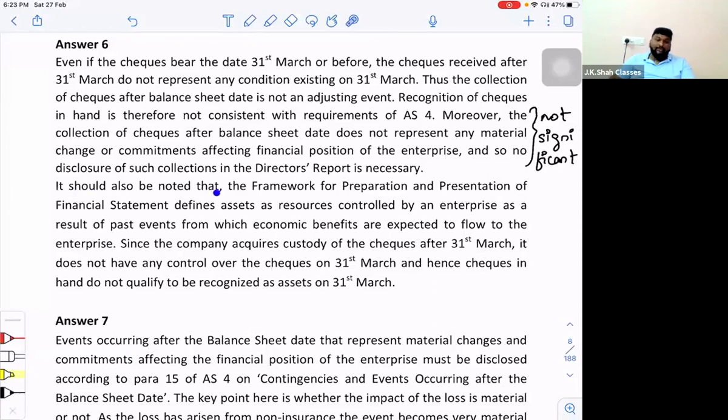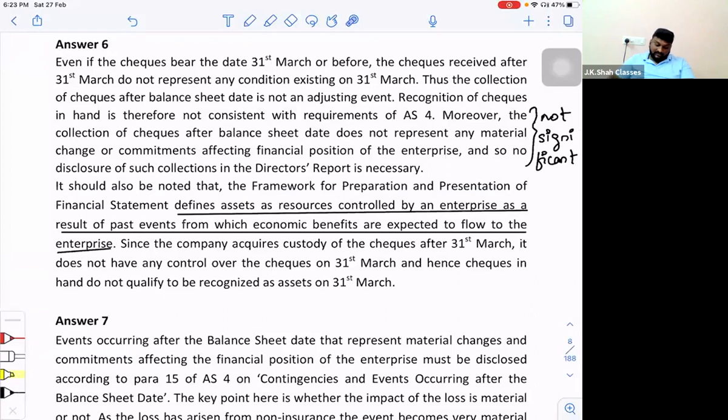Then it should also be noted that the framework for preparation and presentation of financial statements defines asset as a resource controlled by an enterprise as a result of past event from which economic benefits are expected to flow to the enterprise.